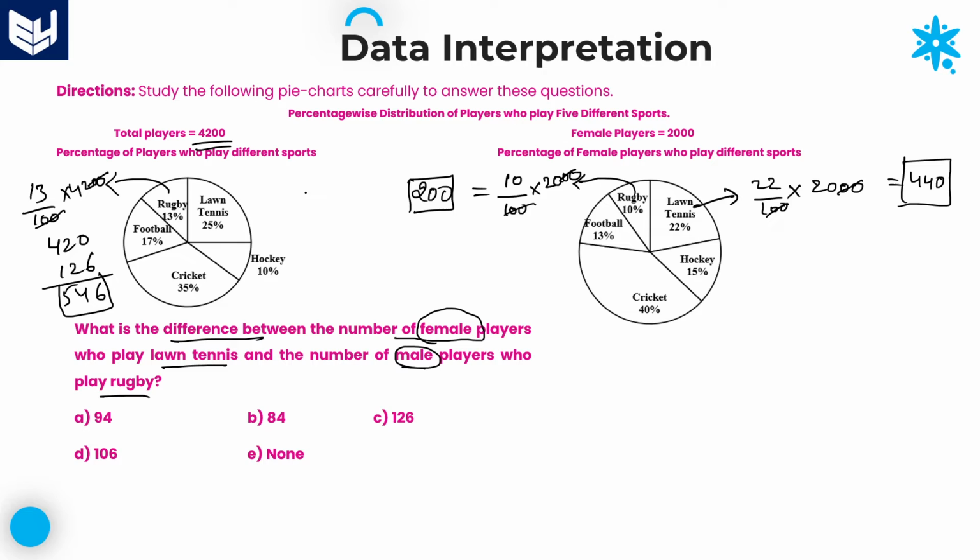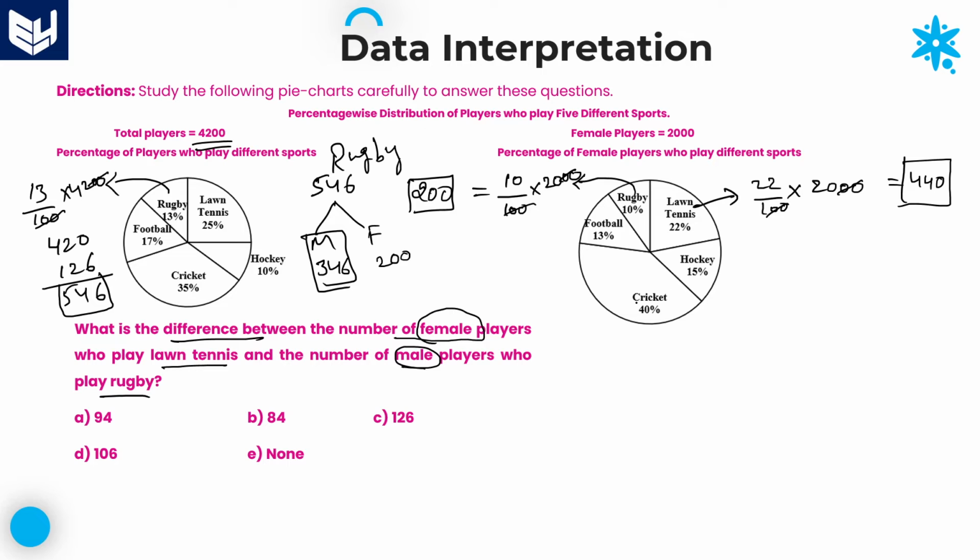Now out of these 546 players, females are 200. So obviously, the remaining 346 players are playing rugby from the male category.